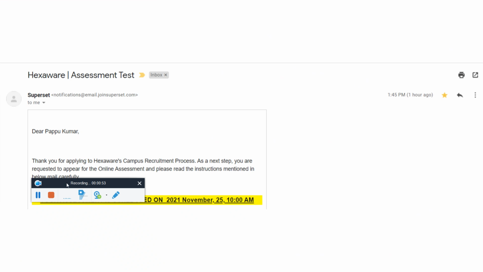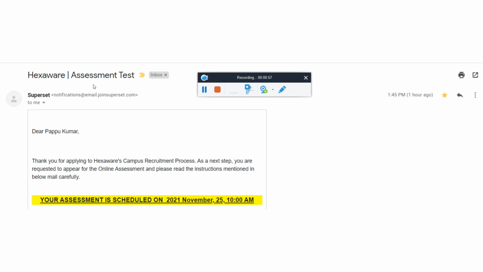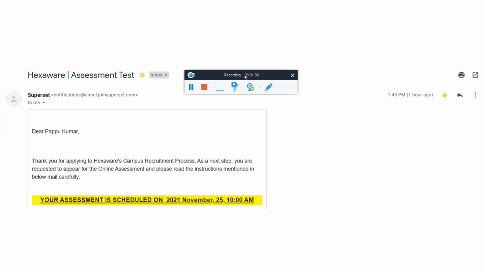Okay, so here is a mail, friend. This mail I received just 1 hour ago. Hexaware assessment link. Dear Pappu Kumar, thank you for applying to the Hexaware campus recruitment process. As a next step, you are requested to appear for the online assessment, and please read the instructions mentioned in the mail below carefully, friend. I'm a 2021 pass-out batch, that's why I received this mail and applied. Your assessment is scheduled on 25th November 2021, in the morning at 10 a.m.